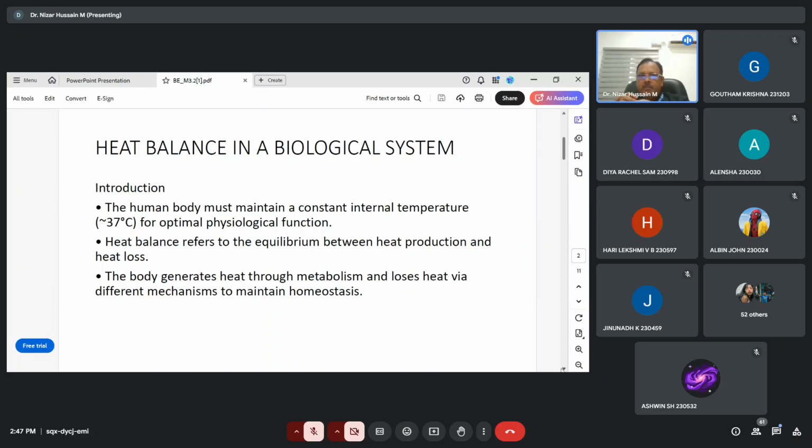Okay, what is meant by homeostasis, please? What do you mean by homeostasis? Yeah, please respond. To maintain the internal environment of the body. Yeah, maintain, that is a balance. Okay, maintain the internal temperature of the body.